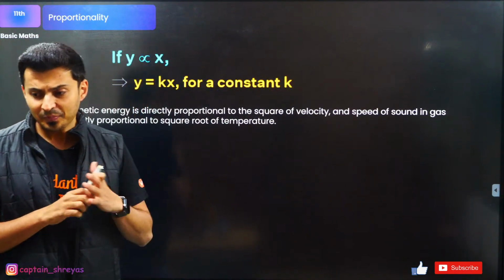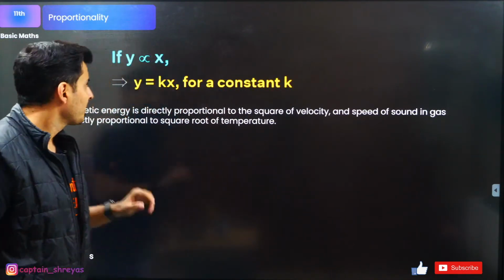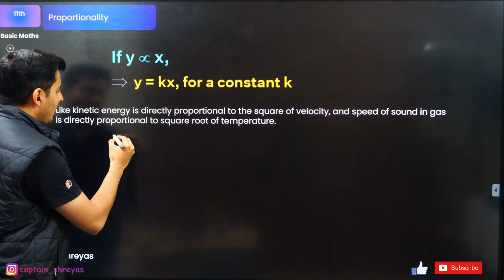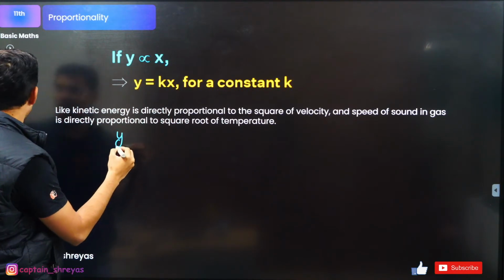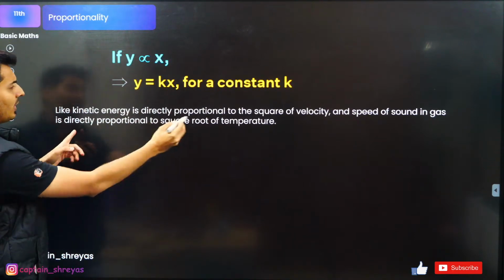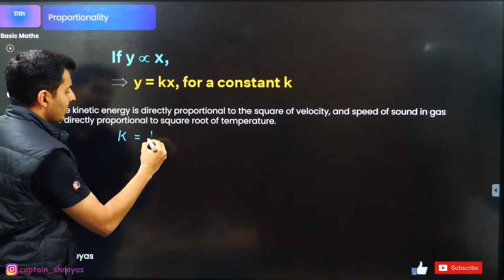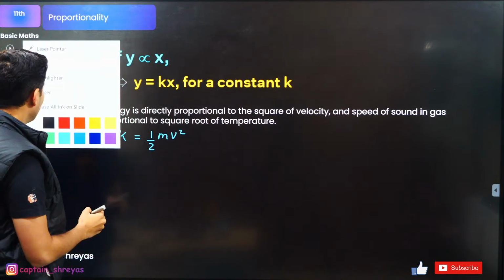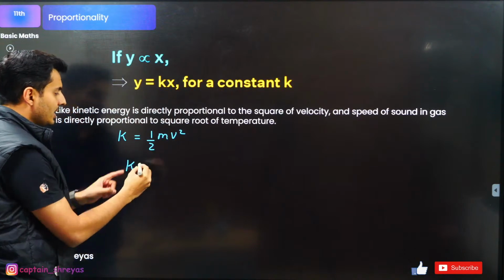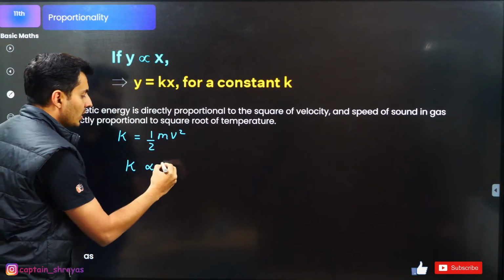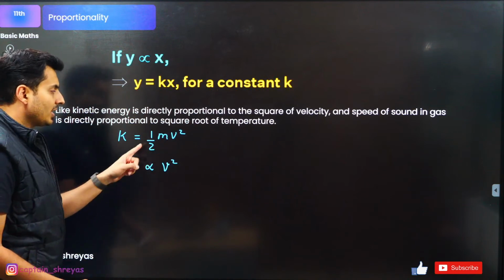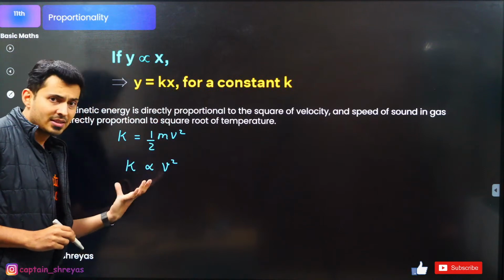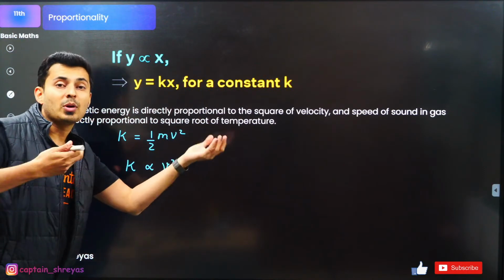Everybody with me on this? Make sure you keep answering as I proceed. For example, take the kinetic energy, like the one given over here. Kinetic energy is half m v square. Can I not say from this formula that kinetic energy is directly proportional to the square of the speed, if mass is constant? Do you see that half m becomes a constant? So if mass is assumed constant, then kinetic energy is directly proportional to v square.